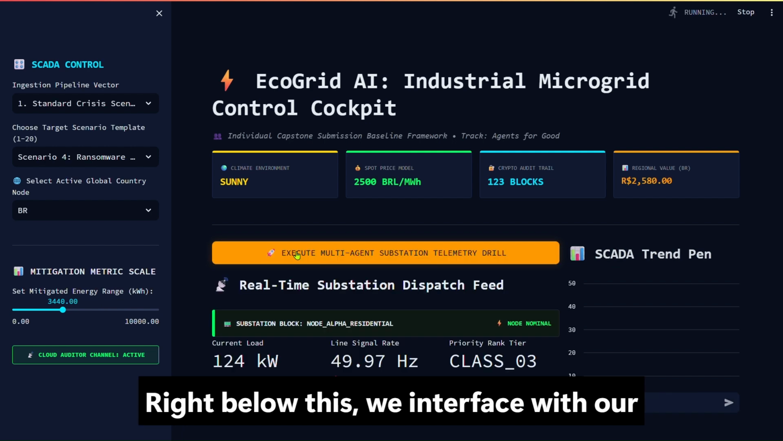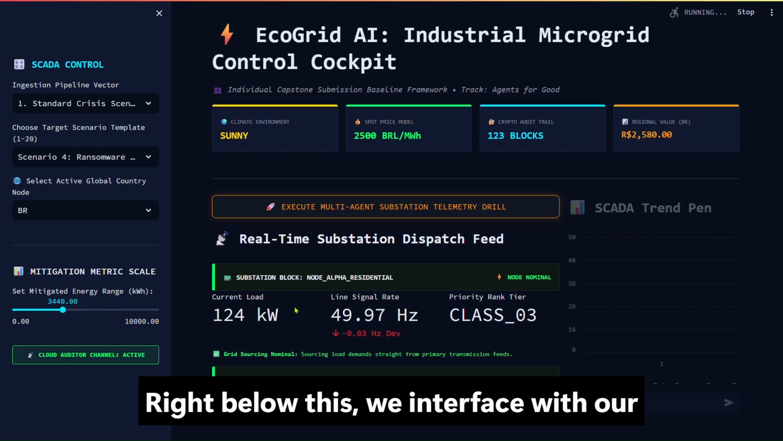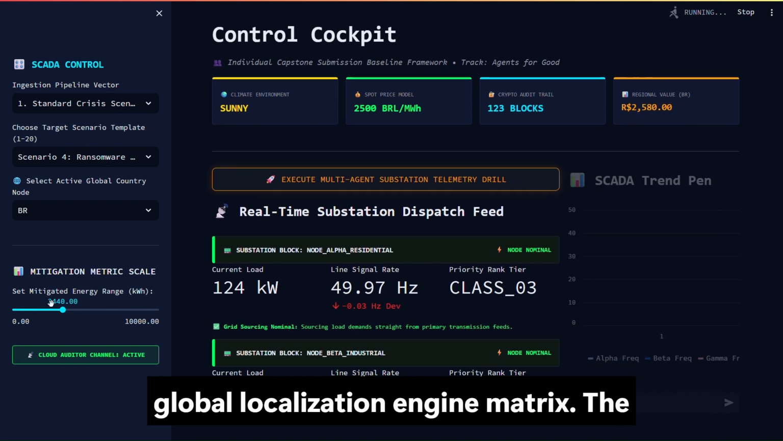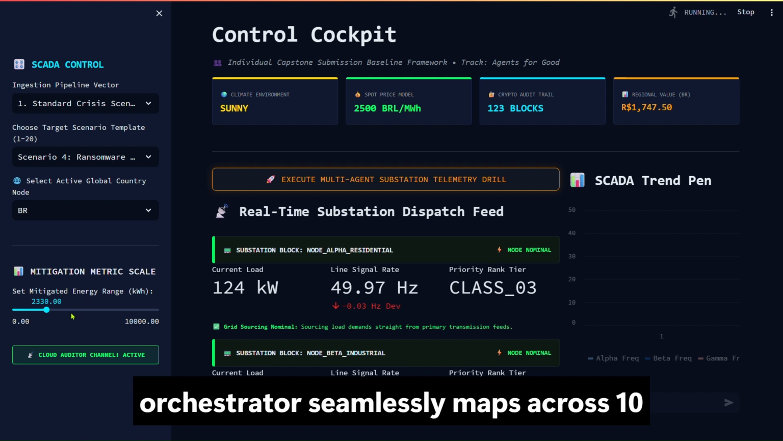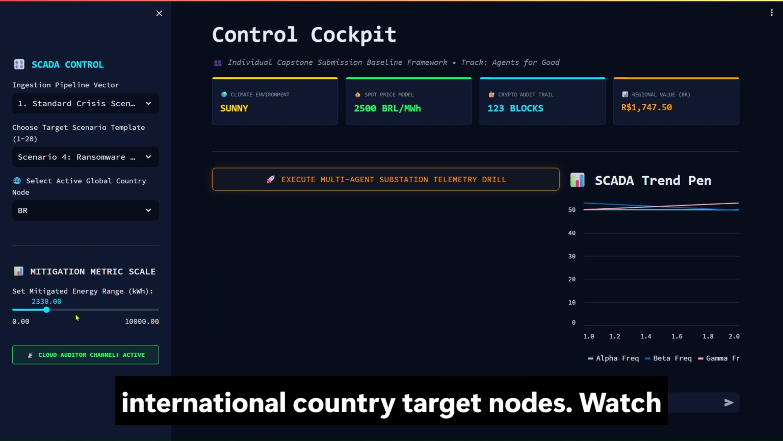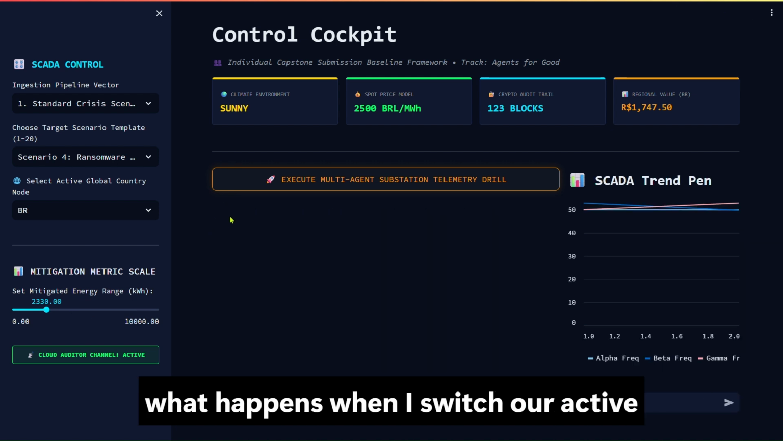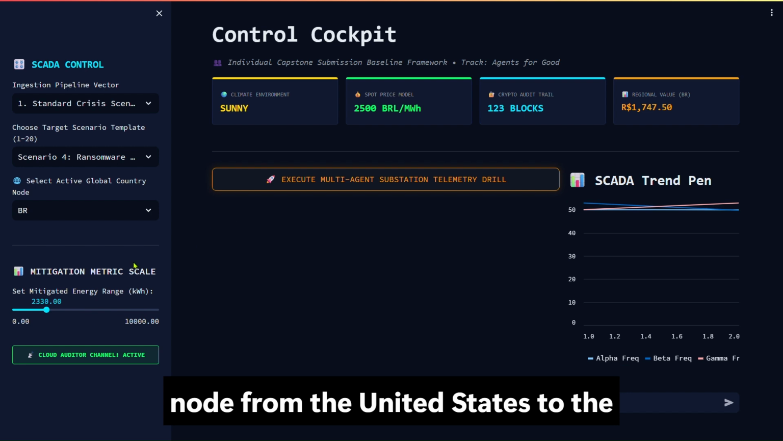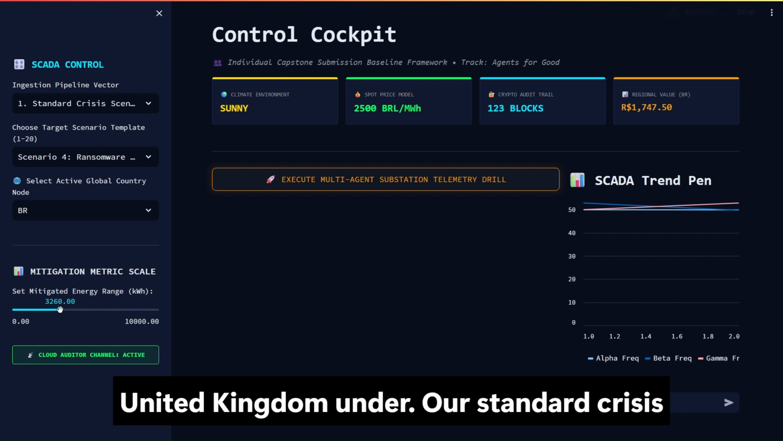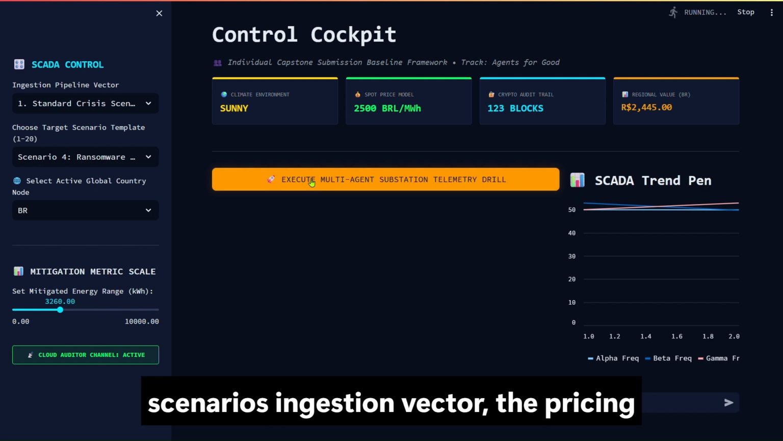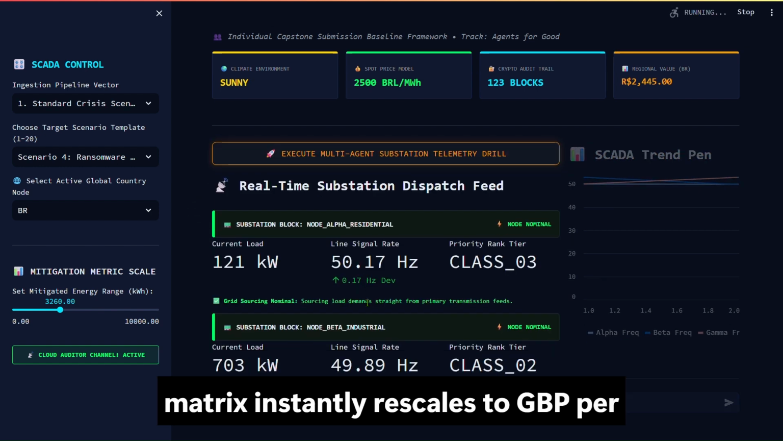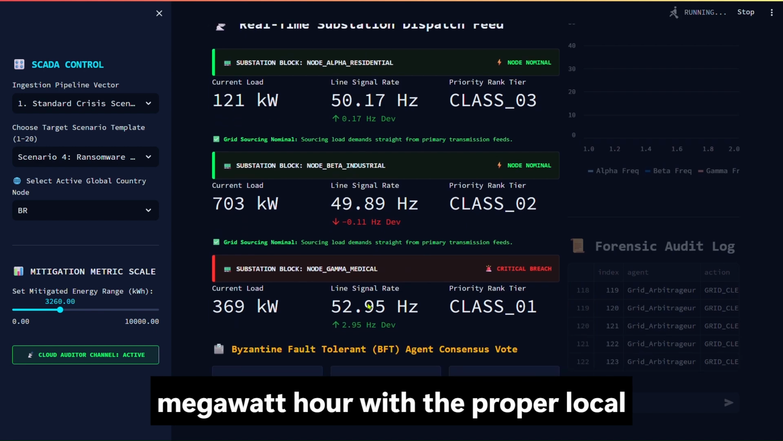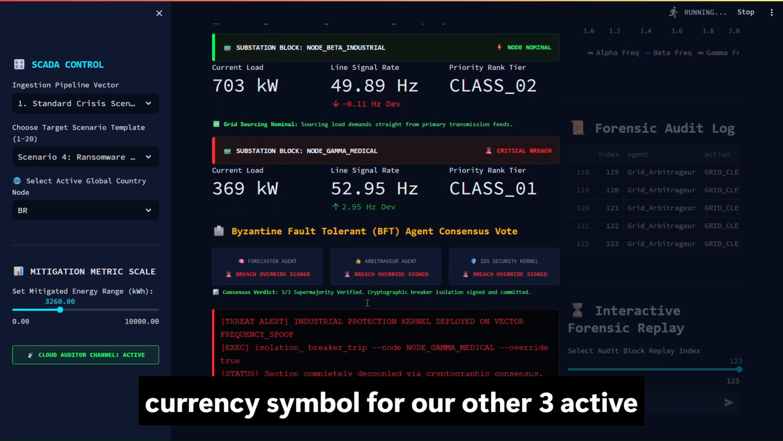Right below this, we interface with our global localization engine matrix. The orchestrator seamlessly maps across 10 international country target nodes. Watch what happens when I switch our active node from the United States to the United Kingdom under our standard crisis scenarios ingestion vector. The pricing matrix instantly rescales to GBP per megawatt hour with the proper local currency symbol.